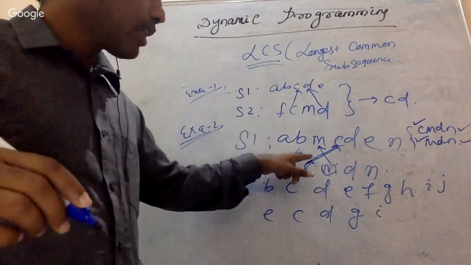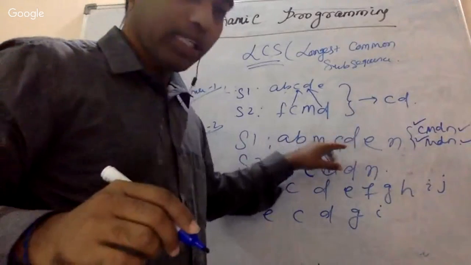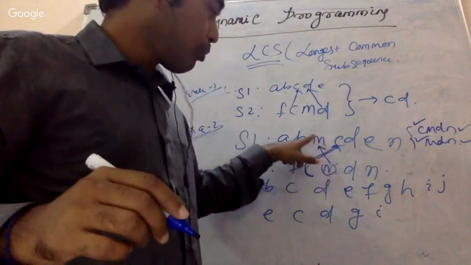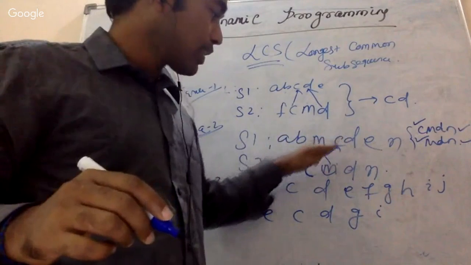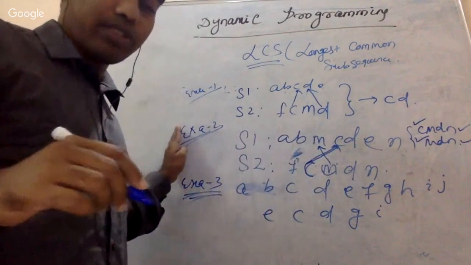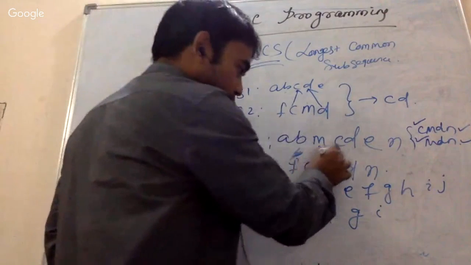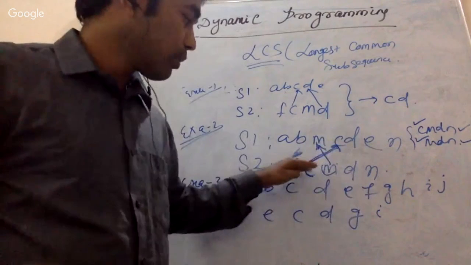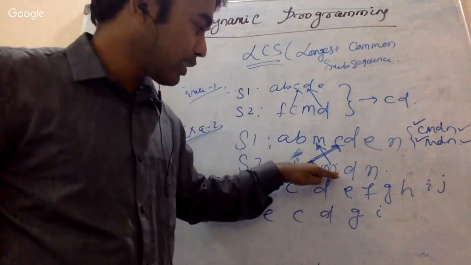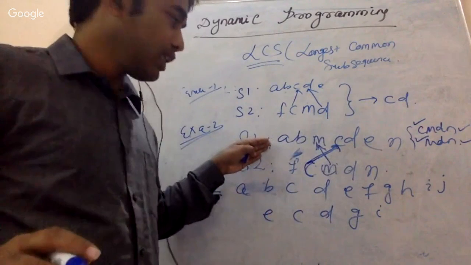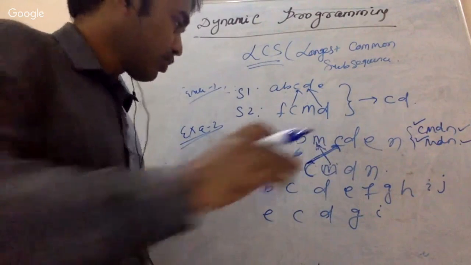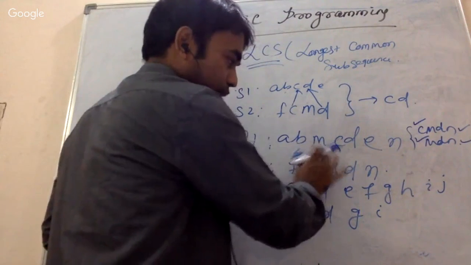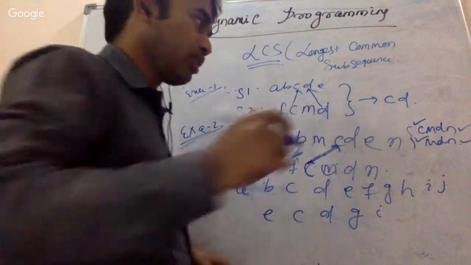But the question is, I did not tell you, whenever you are going in this way, the arrow should not cross. That means this should not come before the string. Whatever has already matched, you cannot consider this part of the sequence. So whenever you are drawing this kind of arrow, it should not intersect each other. That means whenever your C is matching, you cannot take this M and compare it with the previous substring. So you cannot go backward. This particular match is not possible. That's why there was a little bit of confusion, and that's why people answered this M.